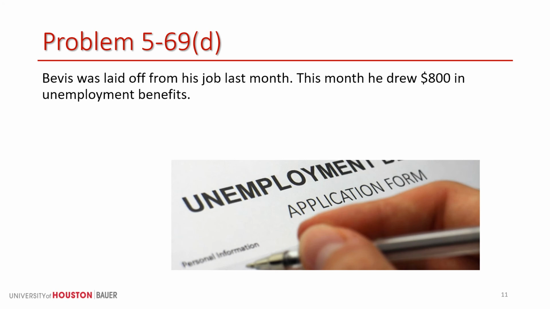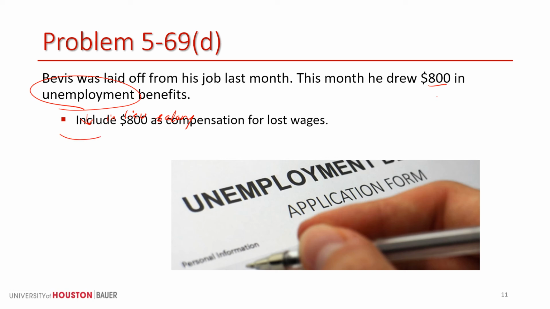Beavis was laid off from his job last month, and now he's withdrawn $800 in unemployment benefits. Now, unemployment differs from workers' comp. Workers' comp has an injury. Unemployment is just in lieu of regular salary or wages. So it's going to be included.